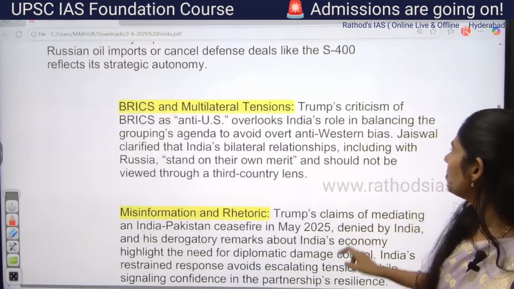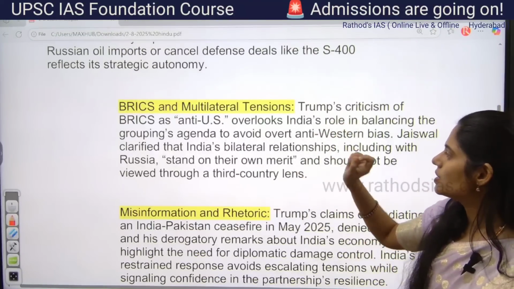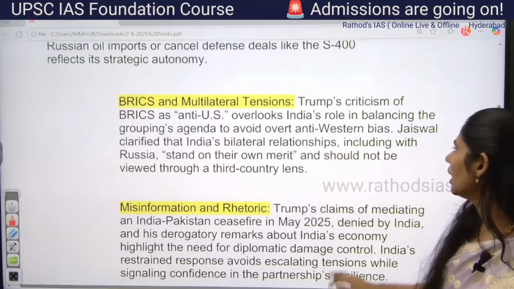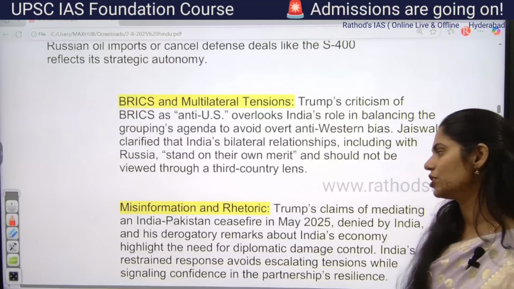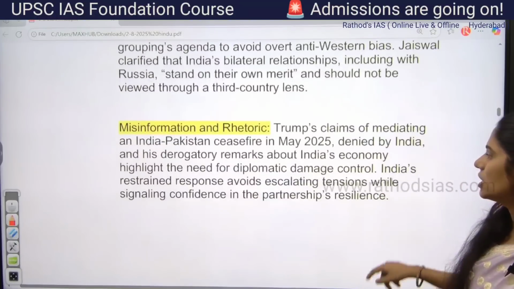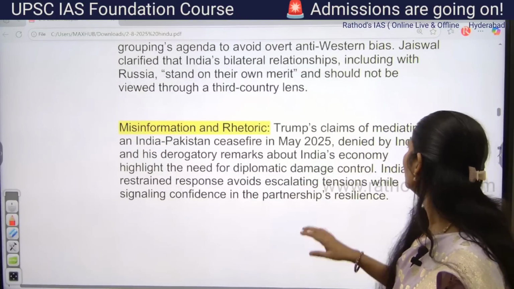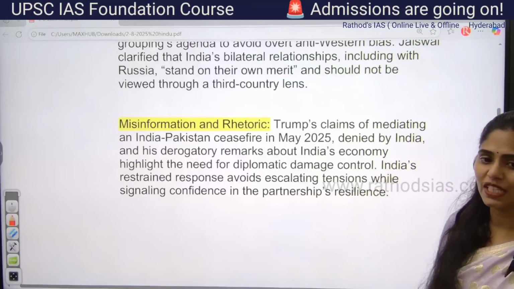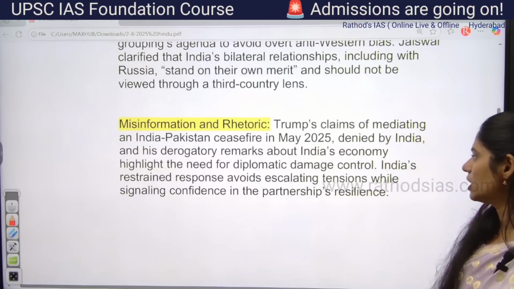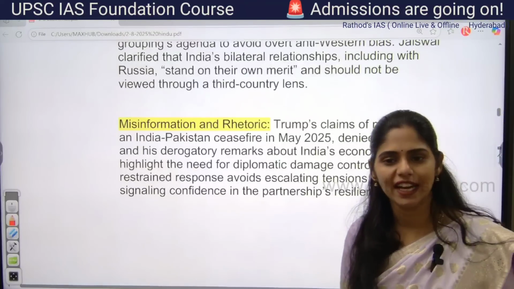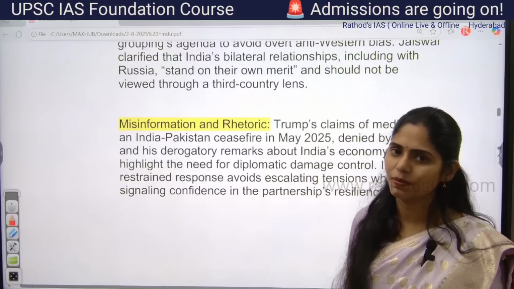And apart from this, Trump is also criticizing BRICS. Trump is saying that BRICS has an anti-US agenda. So because of this also, there are differences between India and US relations. And next one, recently Operation Sindoor happened, and there is some spreading of misinformation that Trump claims to have mediated the India and Pakistan ceasefire in May 2025. So again, there is diplomatic damage between India and the US. So these are the challenges, historical challenges as well as present challenges.